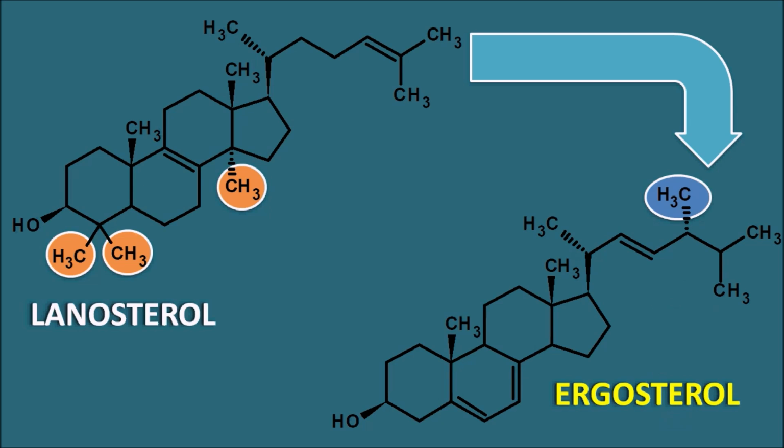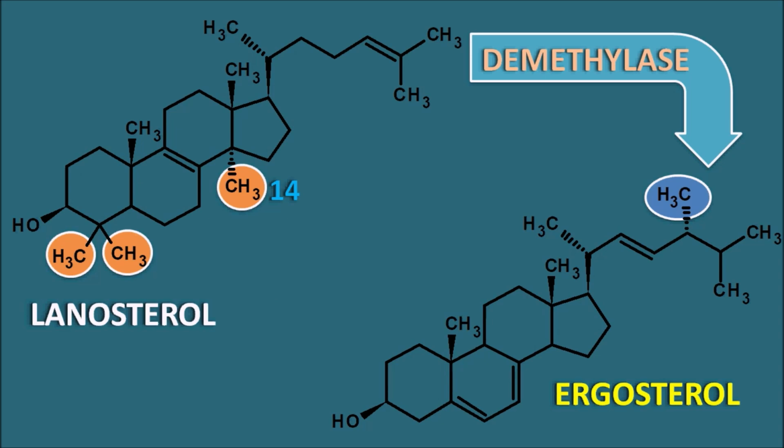So if we see how lanosterol is converted to ergosterol, initially lanosterol undergoes an alkylation so that a methyl group is attached. After that, it undergoes demethylation, so mainly the demethylase enzymes are involved in the conversion of lanosterol to ergosterol. Among these demethylase enzymes, the demethylation at the 14th position is very important.